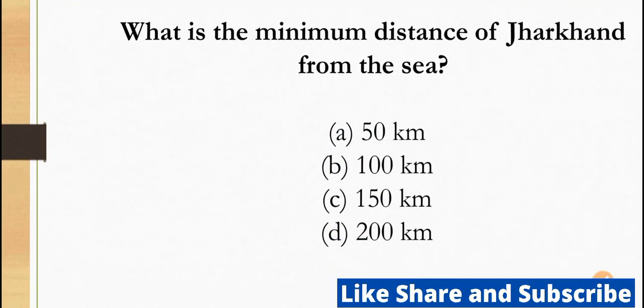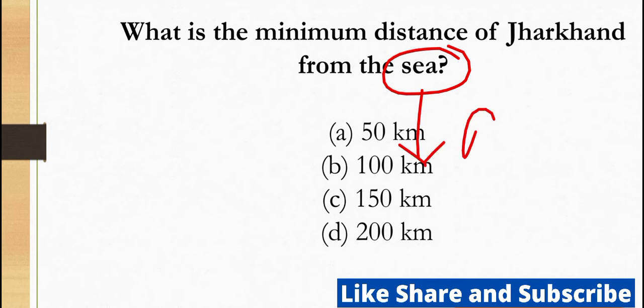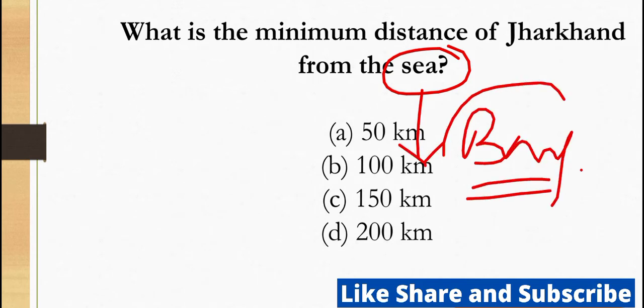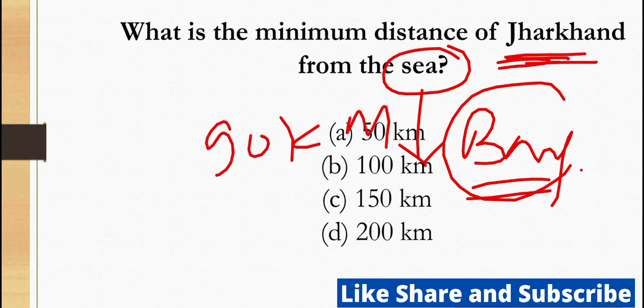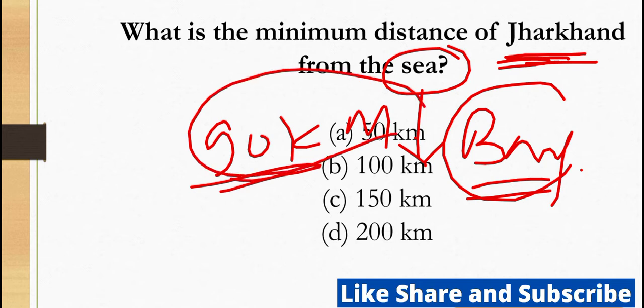Next question, what is the minimum distance of Jharkhand from the sea? You can know that the Bay of Bengal is the nearest sea to Jharkhand. The nearest distance of Jharkhand from the sea is roughly 90 kilometer, or you can say 100 kilometer.